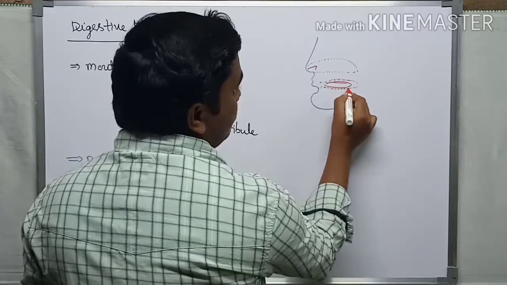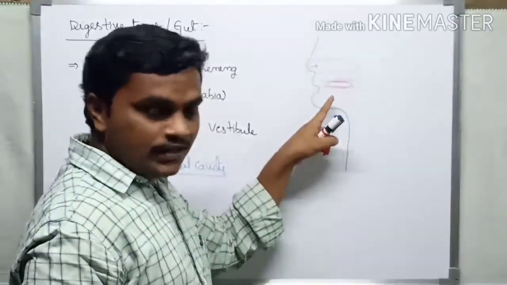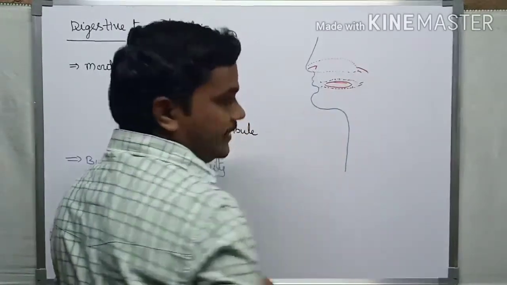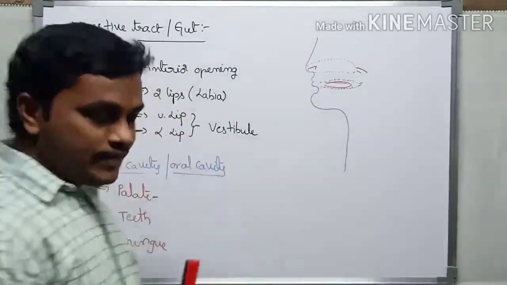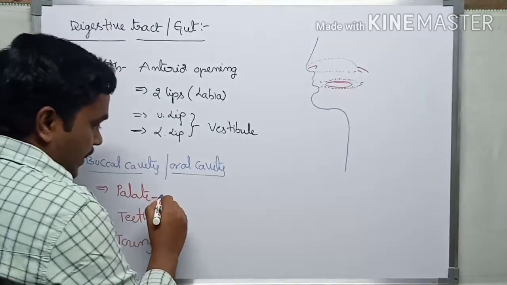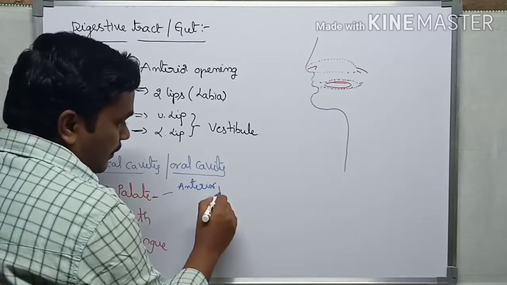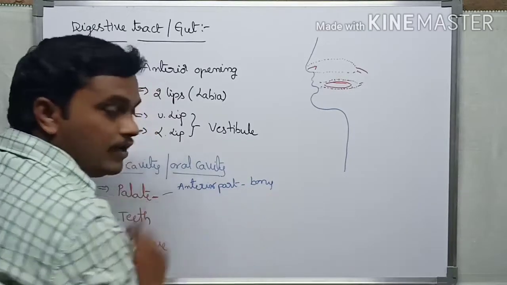So there are two chambers. One is the nasal chamber, another one is the oral cavity, also called the buccal cavity. They open at the pharynx region. Here we can see the palate has two parts. The anterior part is bony in nature, so it is the hard palate.